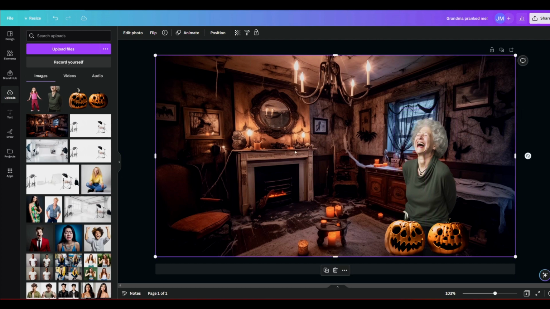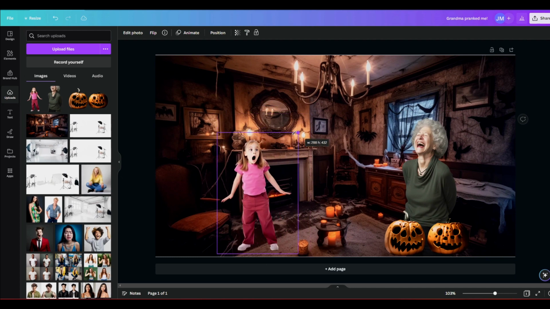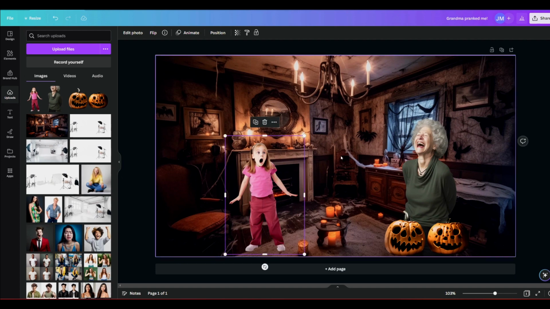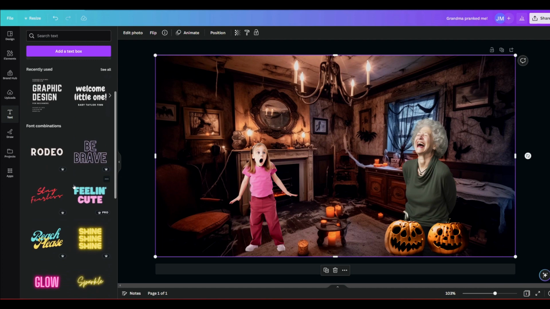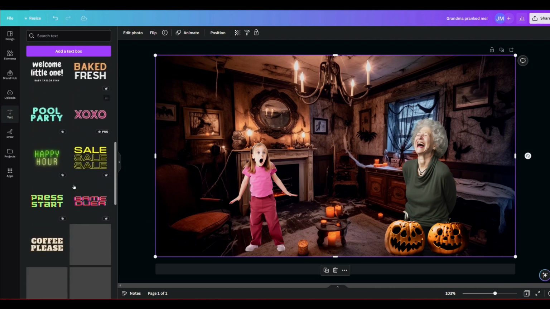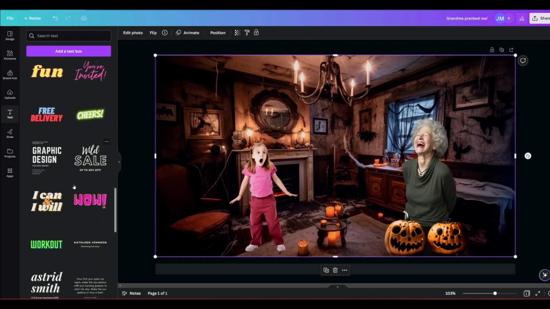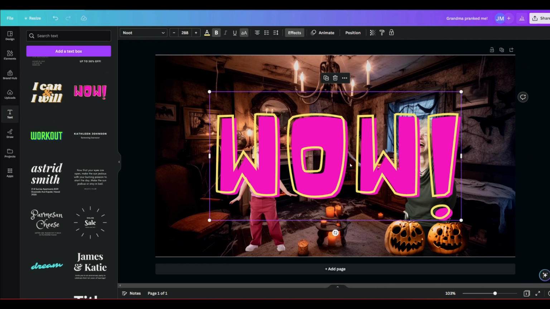There. Now let's grab the surprised little girl, resize her, and place her as well. I am trying to get her to be proportionate to the living room and the furniture too. How does that look? It's time to place the title of the thumbnail by clicking on the text button on the left. Let's see if we can decide on a font. Maybe something matching the girl's outfit. Here. I think this will work.